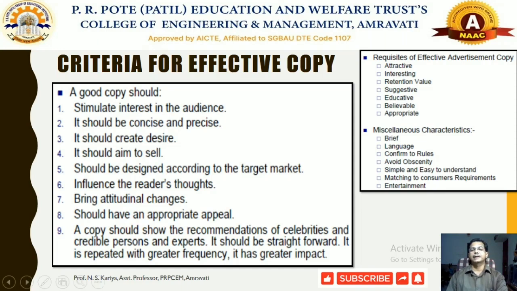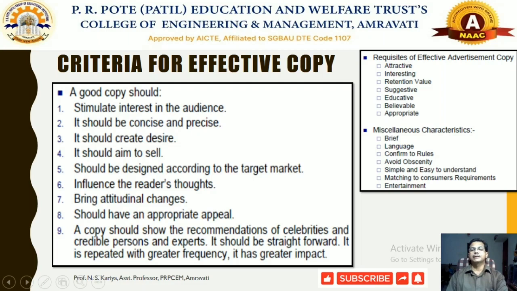So this is a general criteria on how to make our advertisement copy as effective as possible. Now, what are the requisites, the particular parameters by means of which we can prepare our advertisement copy as effective as possible? The advertisement must be attractive, interesting, it must have a retention value, it is suggestive, educative, believable and appropriate. Means all ethical and believable parameters should be considered to prepare the advertisement as effective as possible.